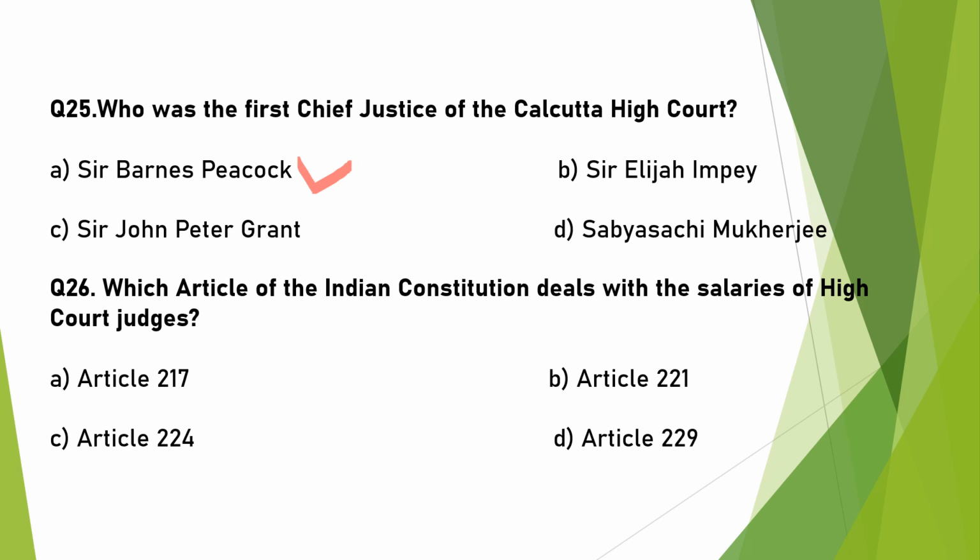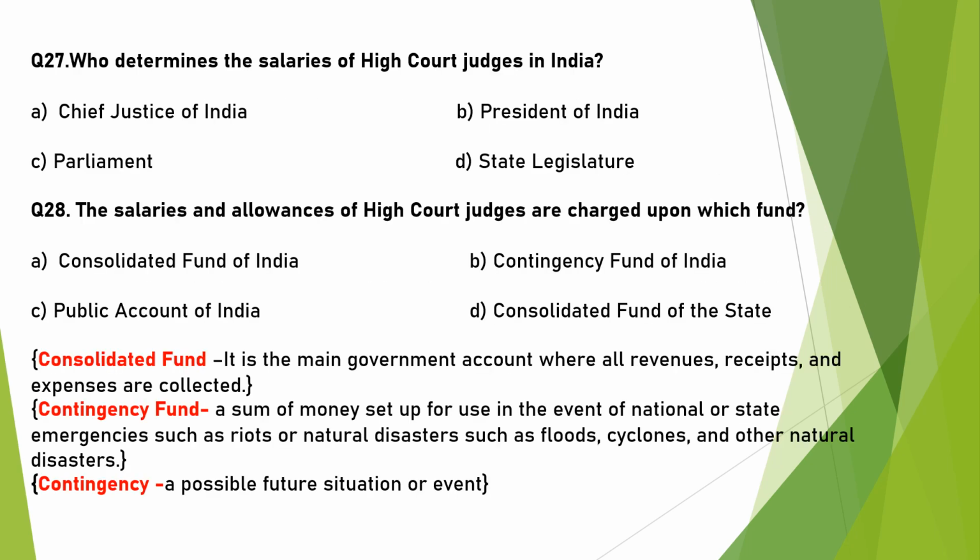Which article of the Indian Constitution deals with the salaries of the High Court judges? They are dealt with under Article 221. Who determines the salaries of High Court judges in India? That is the Parliament of India. The salaries and allowances of High Court judges are charged upon which fund? This is the Consolidated Fund.